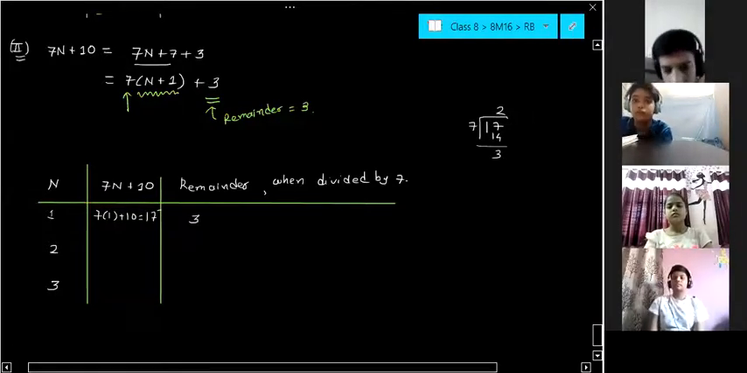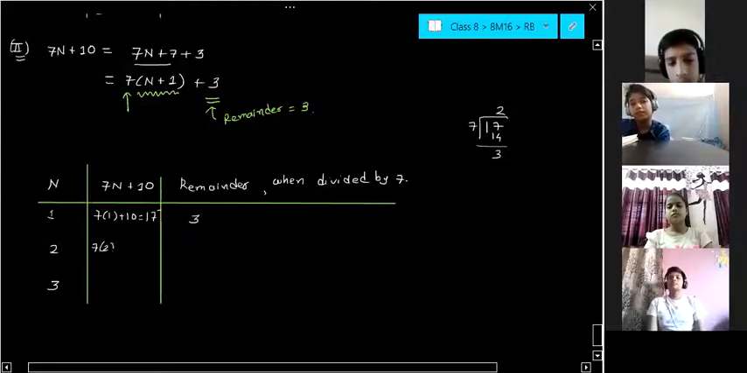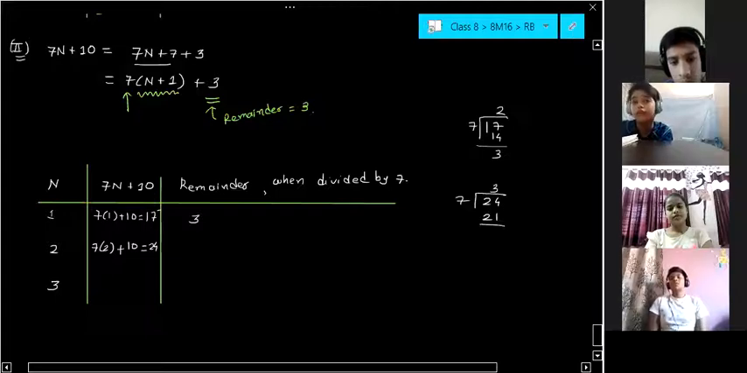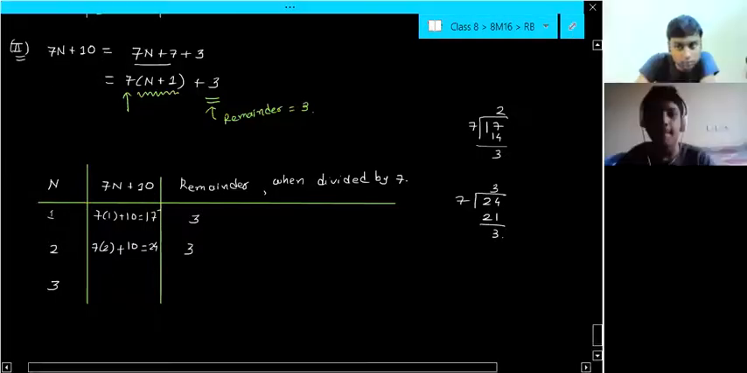Okay. Now, let us put n equal to 2. 7 twos are 14 plus 10. 14 plus 10, 24. Now, divide 24 by 7. What remainder will you get? 7 threes are 21, remainder 3. Can I say remainder is 3?